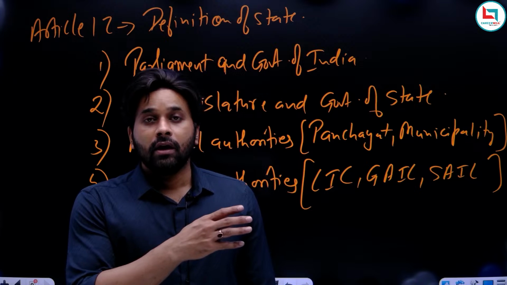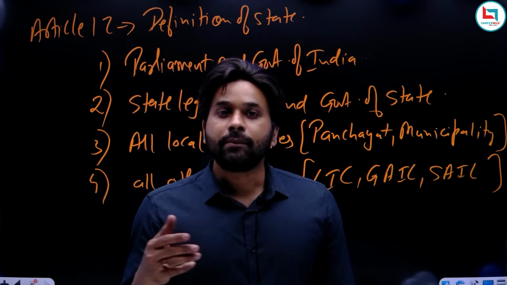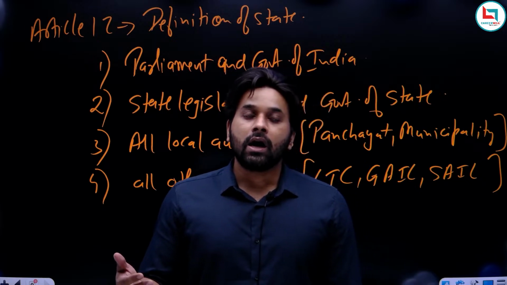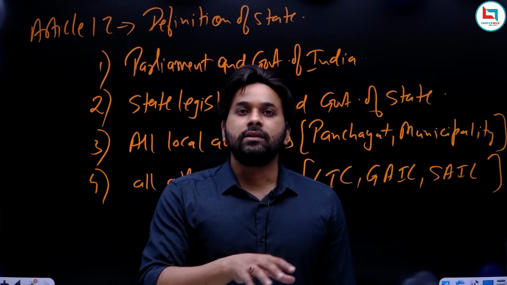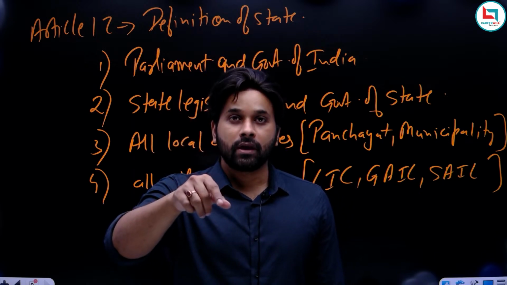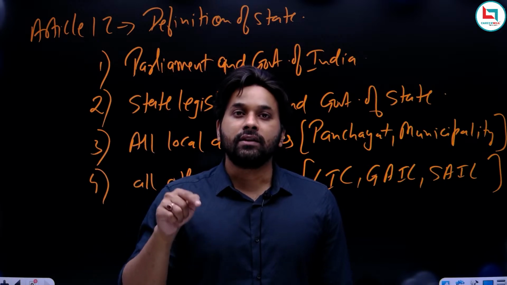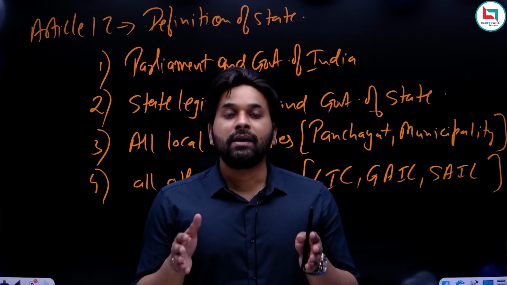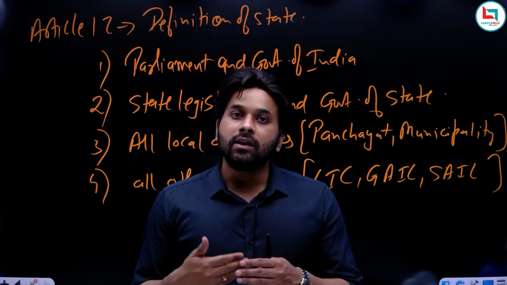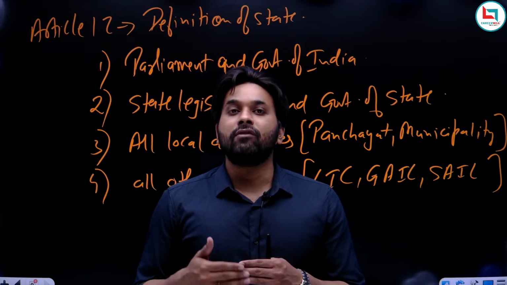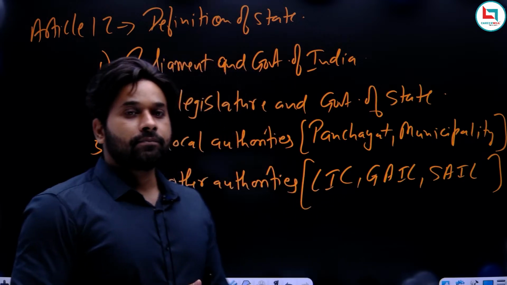And remember, this list is open-ended. It is not exhaustive. It means with time, the Supreme Court can add more and more bodies under the definition of state. And it will be good for you if more and more authorities and bodies are added in the definition of state, because fundamental rights are against the state. If more and more authorities are included under the definition of state, then you will have protection against all those bodies also. So that is why this list should be open-ended.